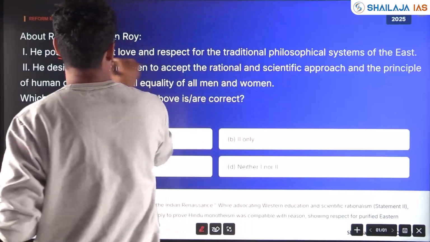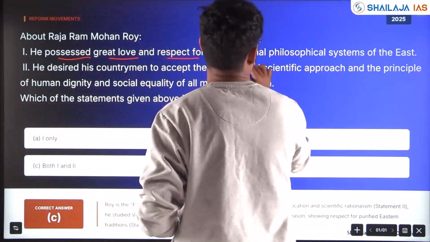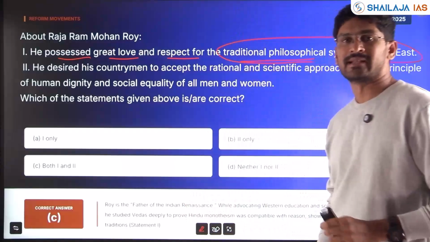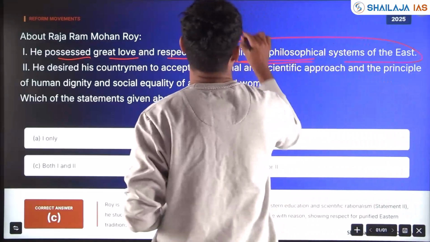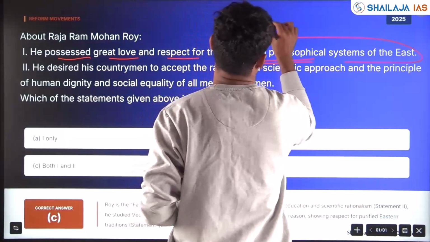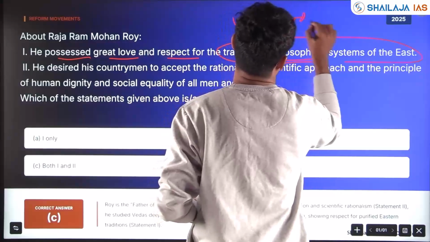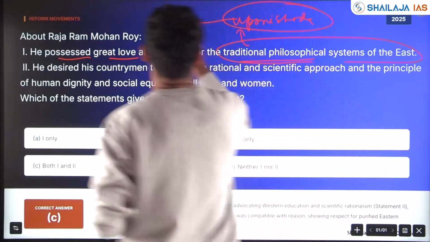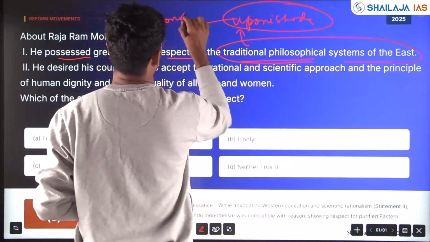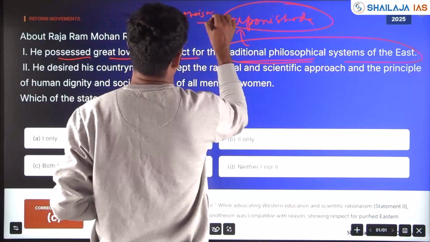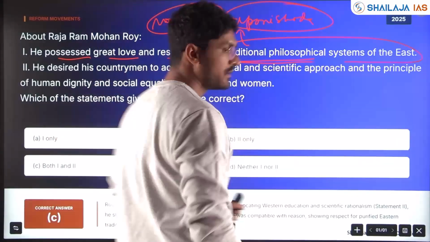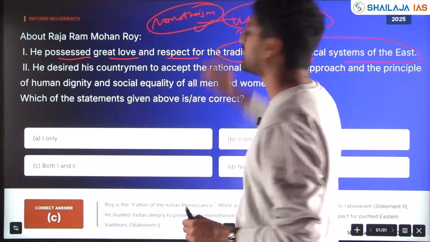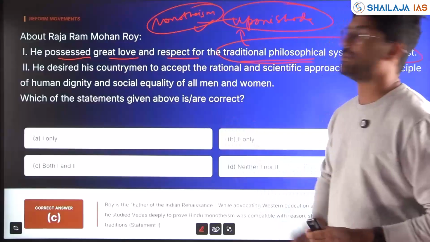The first statement: he possessed great love and respect for the traditional philosophical systems of the East. Yes, he had great respect for the Upanishads, the monotheism of the Upanishads. Obviously, he opposed idol worshipping and polytheism, but he respected the monotheism of the Upanishads.